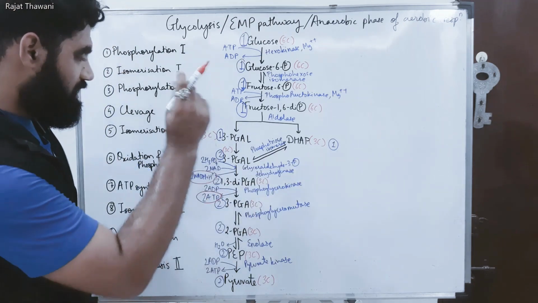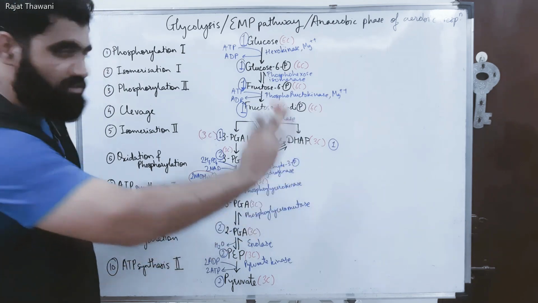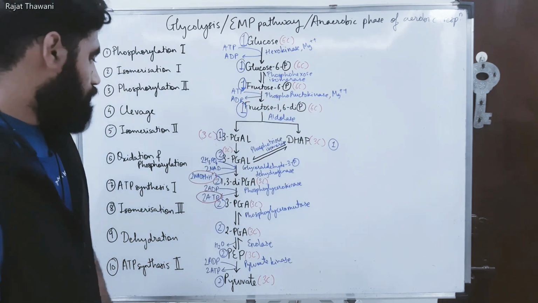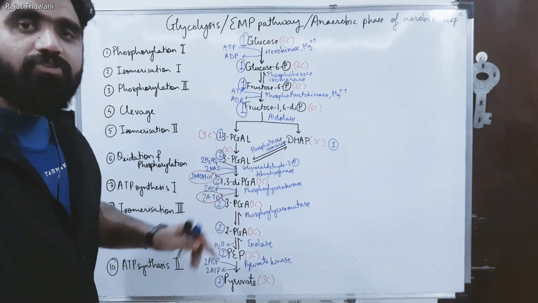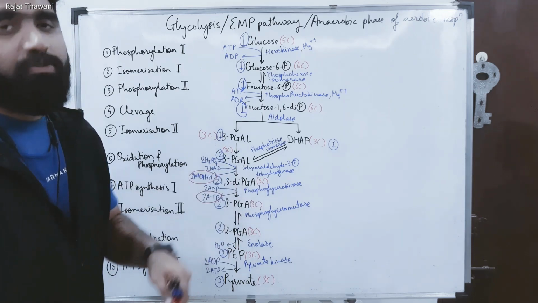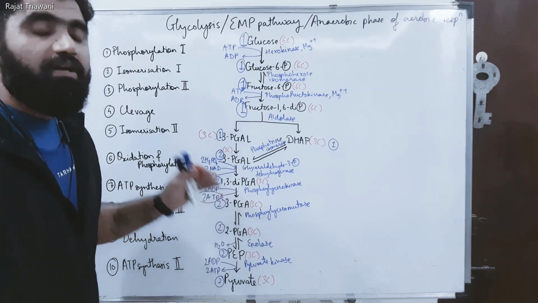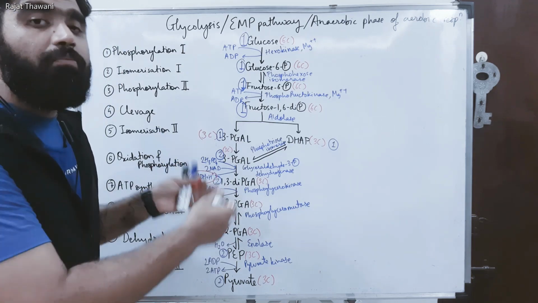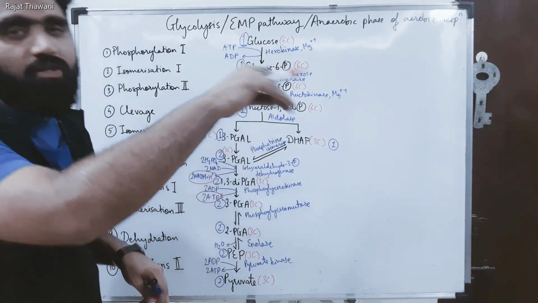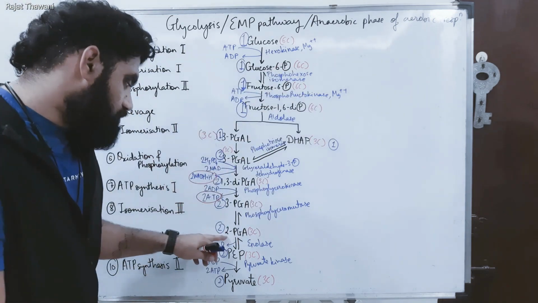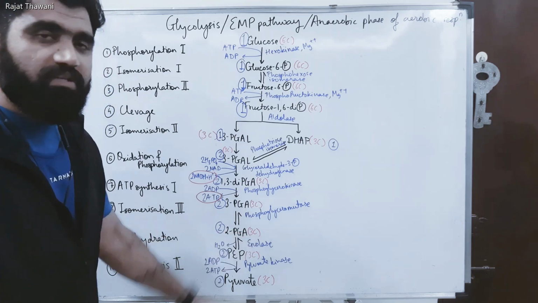phosphoglycerokinase, or you can directly write 1,3-DPGA kinase. That also will do, no problem. So now 3-PGA is stable, so it has to be made unstable so that further processing can take place. So 3-PGA is isomerized or mutated into 2-PGA, that is, the phosphate group which was on the 3rd carbon is now shifted to the 2nd carbon. So it results in formation of 2-phosphoglyceric acid, again 2 molecules.